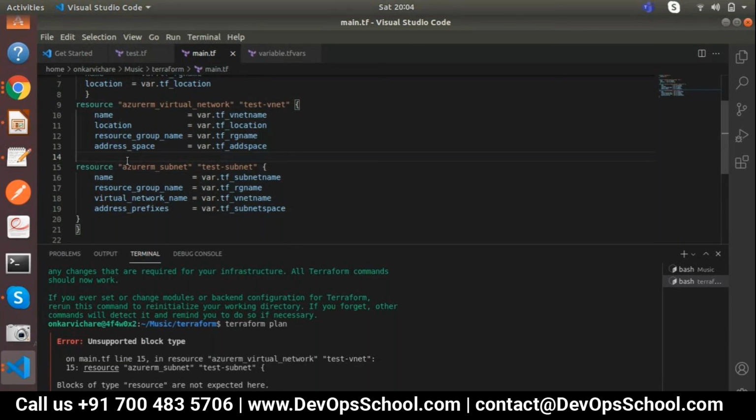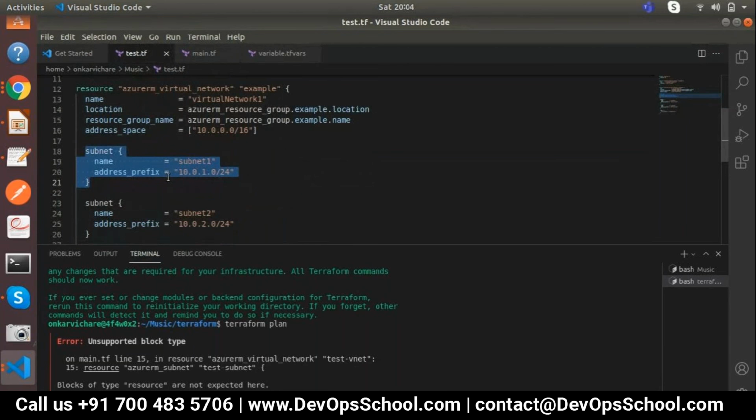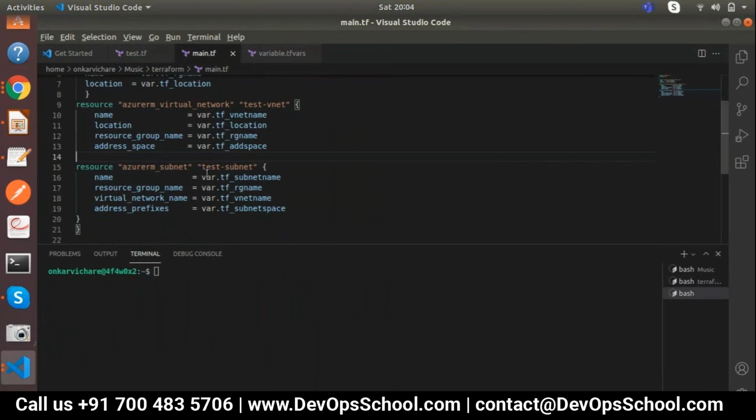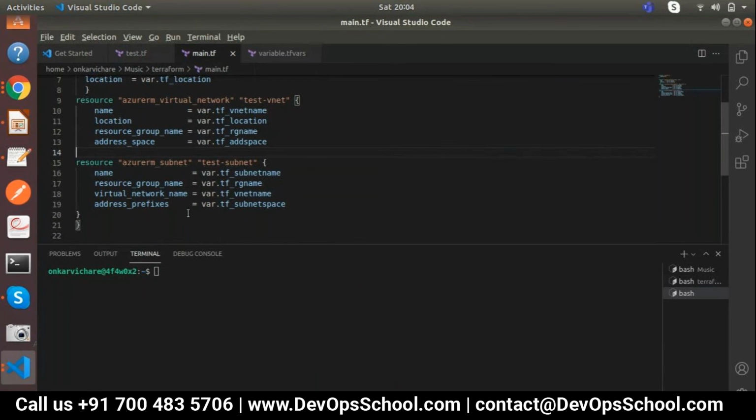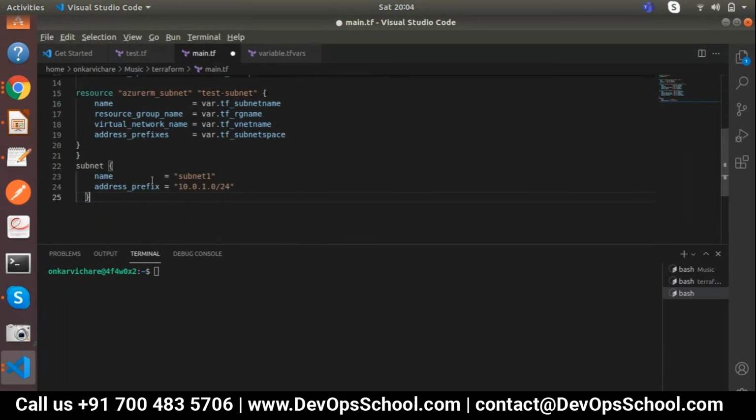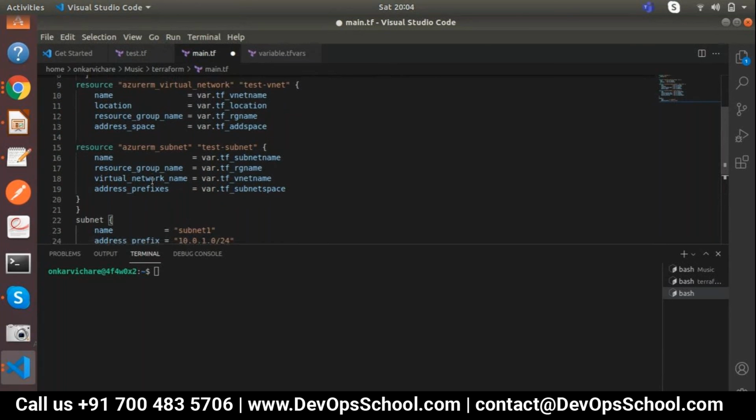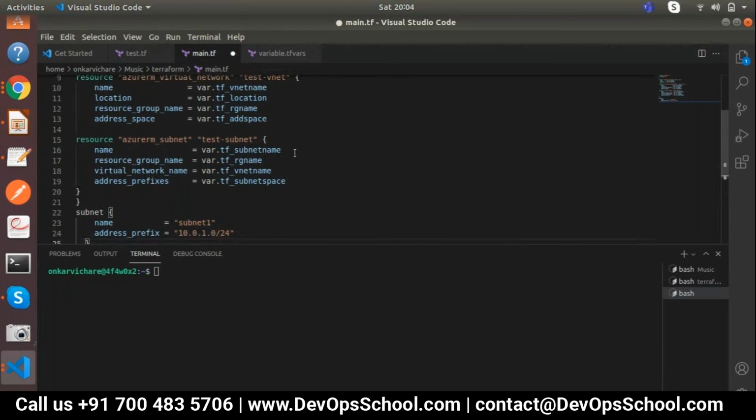Just put subnet inside and the name. Resource group name is not required. Virtual network name, I can go ahead over here and add it. After that, I'll add this naming convention. I just need to remove this one.